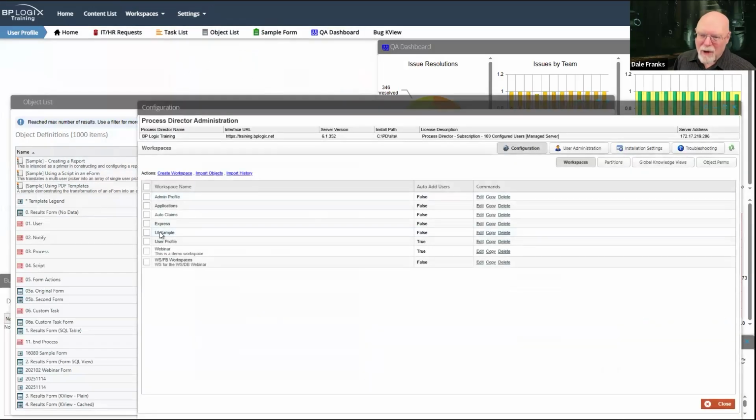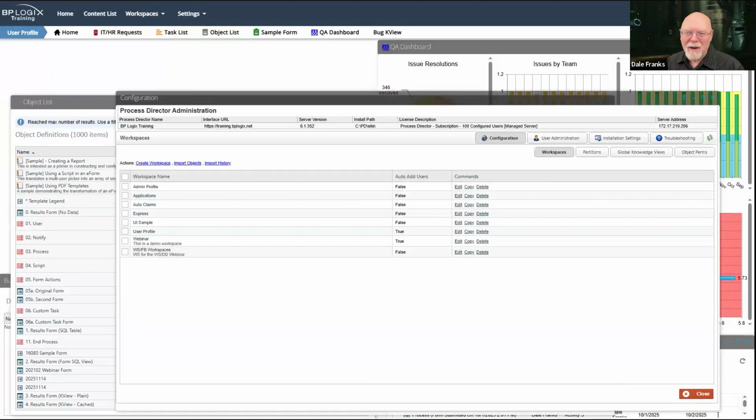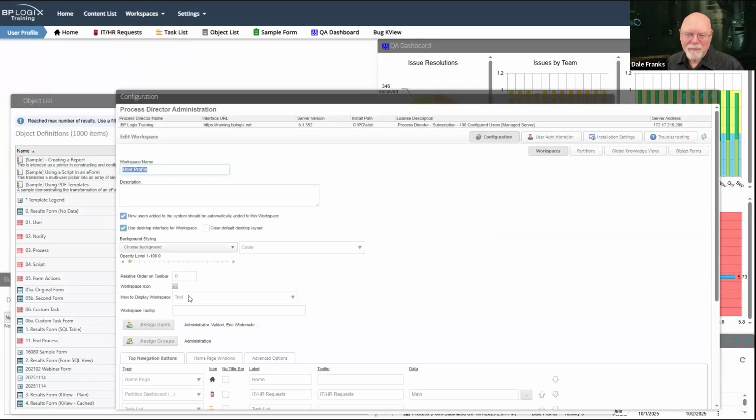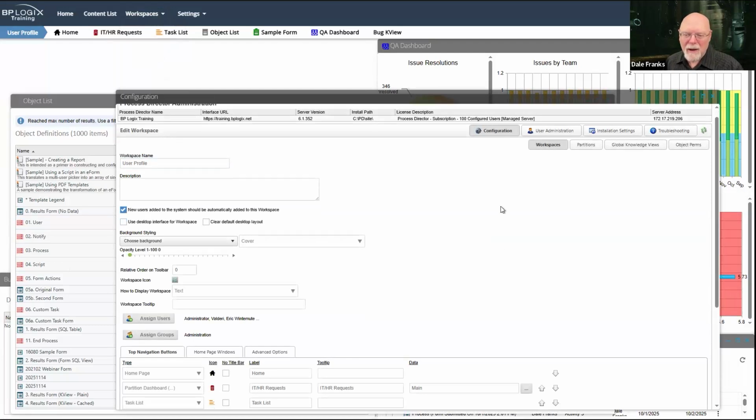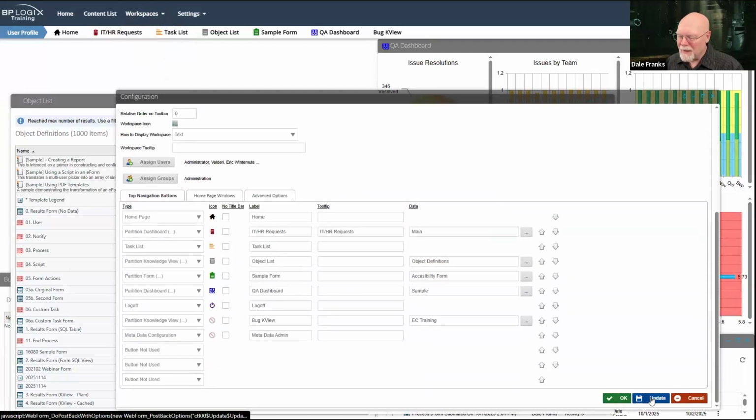And of course, now that we're here, it's going to open up my other workspace down here. That's not exactly how I wanted this to work. So let's go back into our user profile. And we're going to turn off the desktop workspace. And we're just going to hit update.